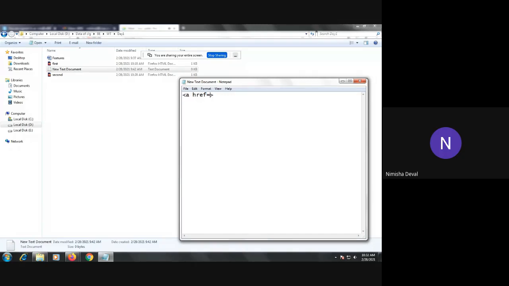Href means hyperlink reference. Here you have to mention your hyperlink. I will not write it right now; I will show you the syntax of the tag. Whatever text you want to write related to that link, you mention it here, and afterwards you close the anchor tag. This is the opening of the anchor tag and this is the closing. In that you write the information related to the link, and the href is used to provide the link of another page or URL, location, files, etc. So this is the syntax of the anchor tag.